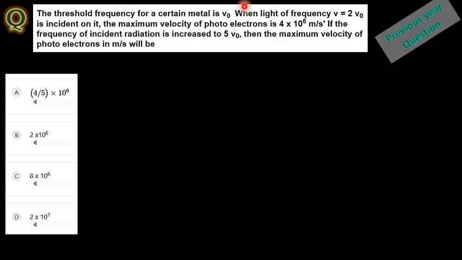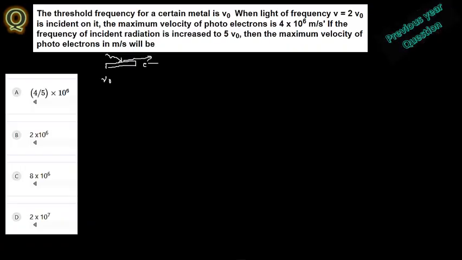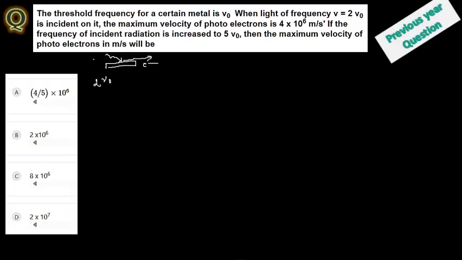So nu naught is the threshold frequency. Now the light of frequency 2 nu naught is incident on the metal surface. On the metal surface, a light frequency of nu naught is more than enough for the electron to be ejected. Now, instead of nu naught, they have given 2 nu naught incident on it.